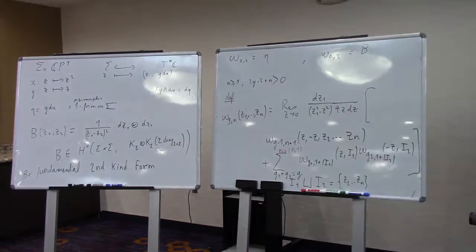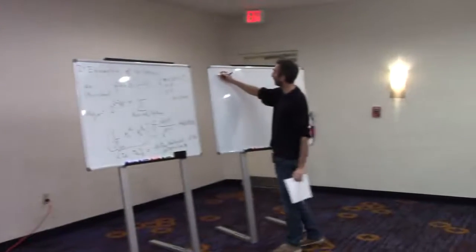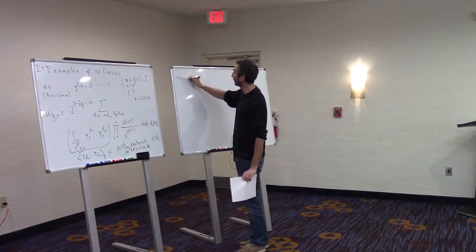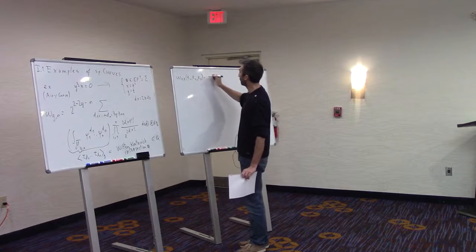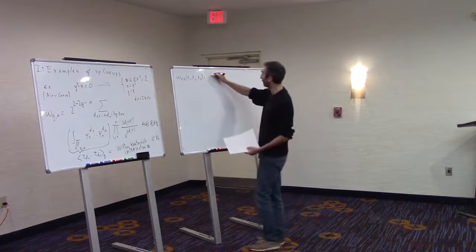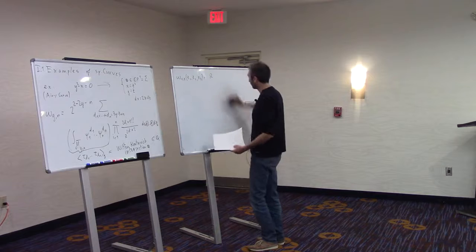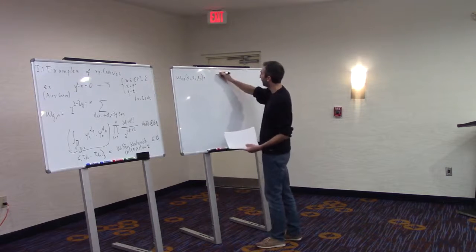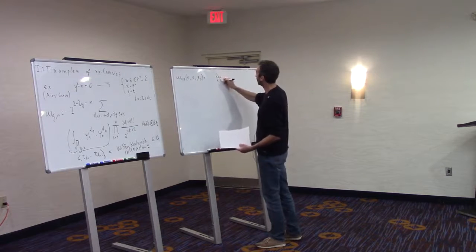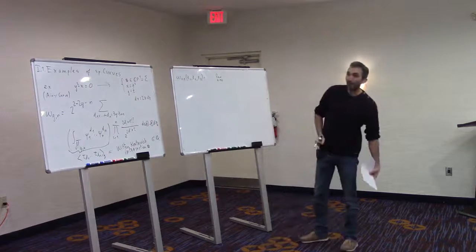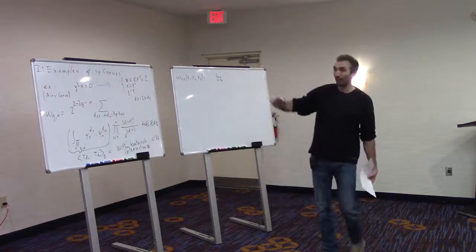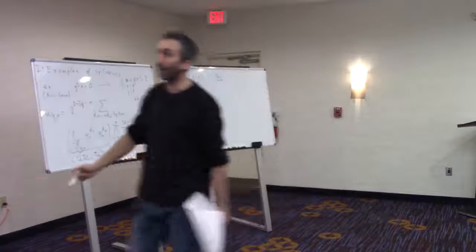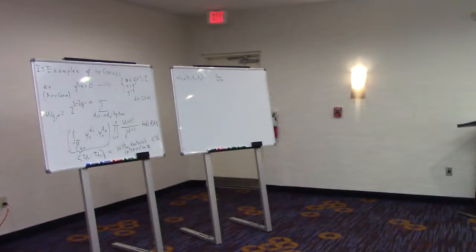Let's do some examples explicitly. Let's compute explicitly omega 0 3 using this formula, z1, z2, z3. So this is the residue at z goes to 0. Let me keep some space here. Well, everything that does not depend on z, let me put it in front. So, for instance, the dz1 and the 1 over 4, you can take them out.